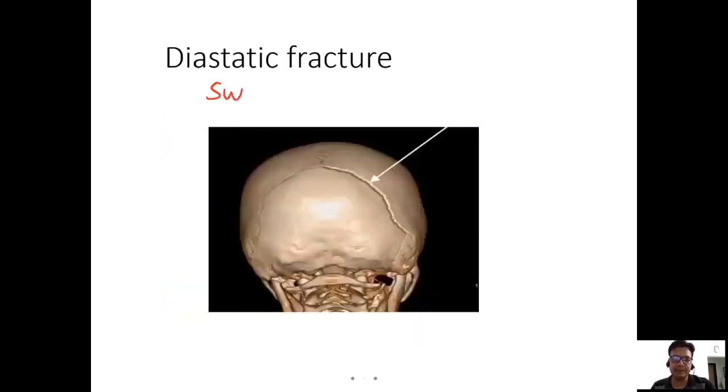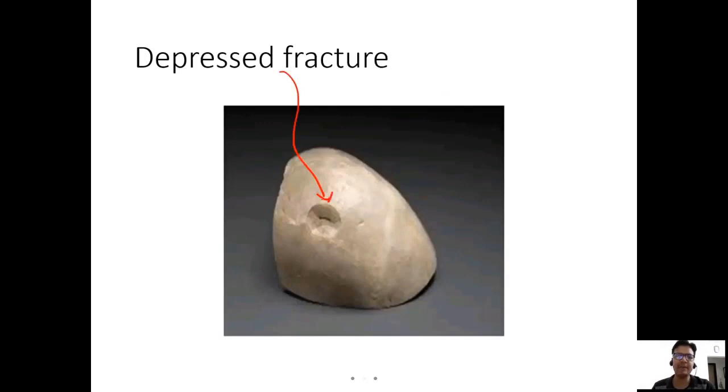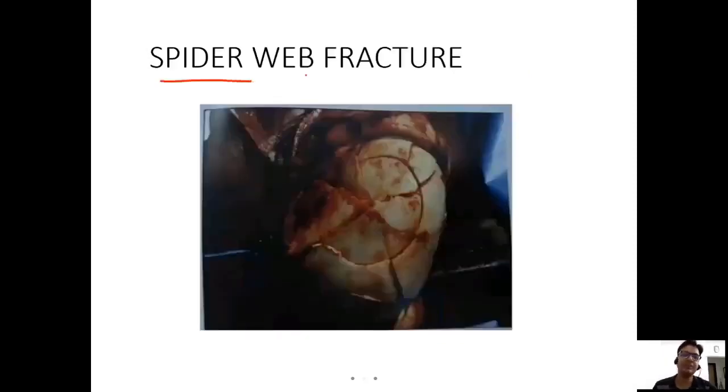Now, sir, see the fracture. If suture is separated, this is known as a diastatic fracture. This is a pond fracture, a fracture of infant skull bone. It is also known as a ping pong fracture. This is by hammer, a depressed fracture, and sir, a depressed fracture is also known as a signature fracture. So this is a comminuted fracture.